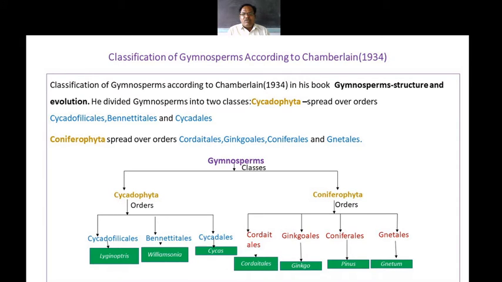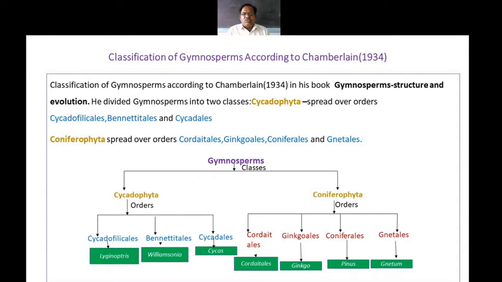When we concentrate on the members of Coniferales or Coniferophyta, they have uses such as the preparation of furniture material or railway sleepers.